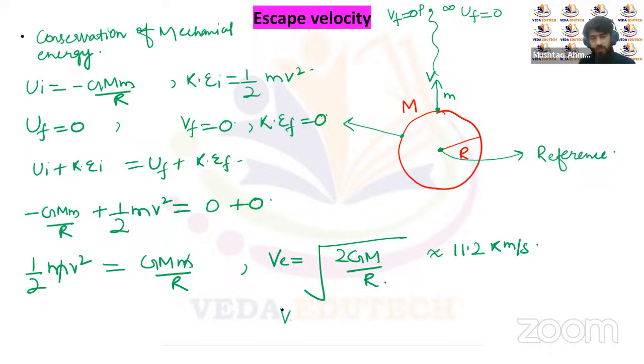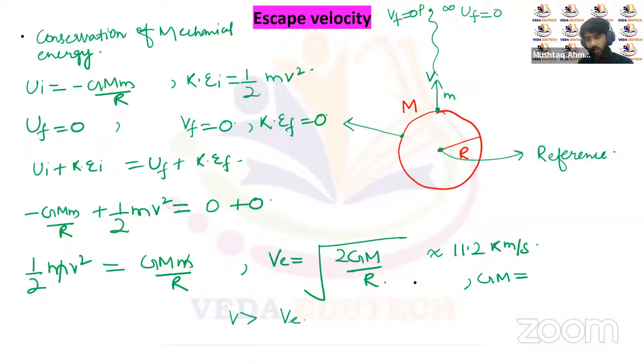Any speed greater than the escape speed, it's for sure that the particle will escape the gravitational pull. But this is the minimum speed required for a particle to escape from the surface of Earth. Now, this is for any planet: under root of 2GM by R.